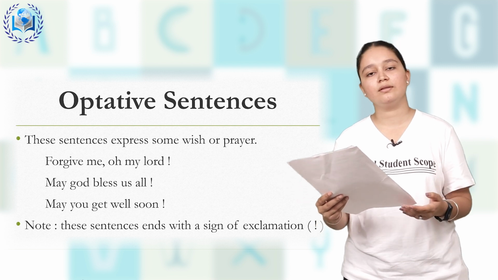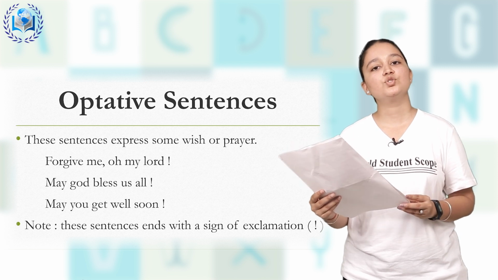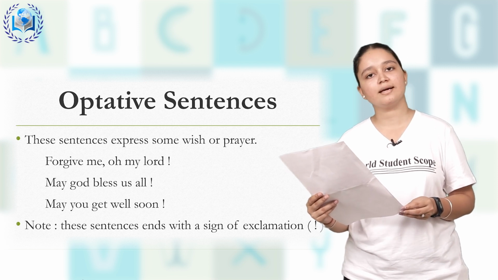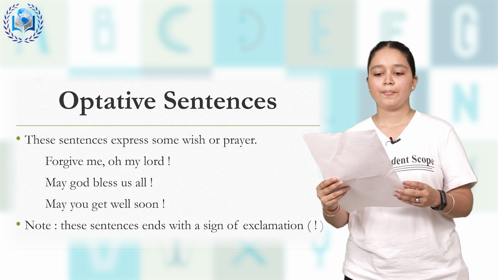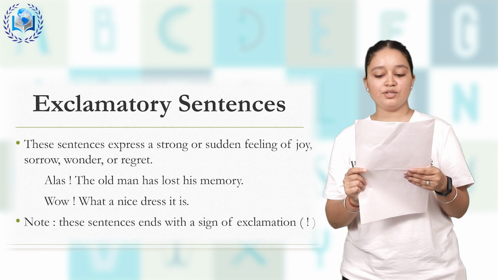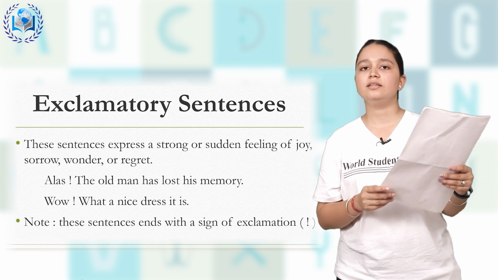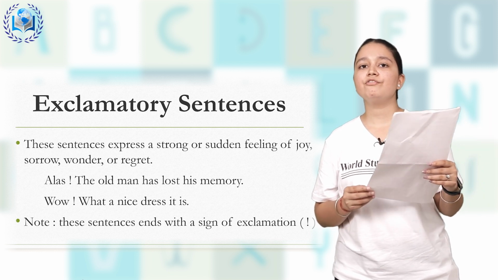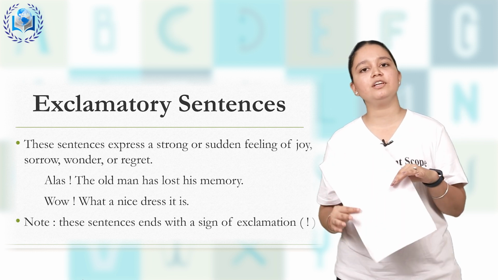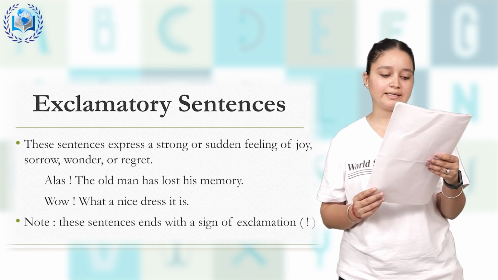May God bless us all. Another example we can take is, may you get well soon. So all these sentences will end with an exclamatory sign. So these are the optative sentences. I hope you understood. Now next is exclamatory sentences. Exclamatory sentences are the sentences that express a strong feeling or strong emotion, a sudden sentiment. It could be a feeling of joy, sorrow, enjoyment, excitement, wonder or regret.